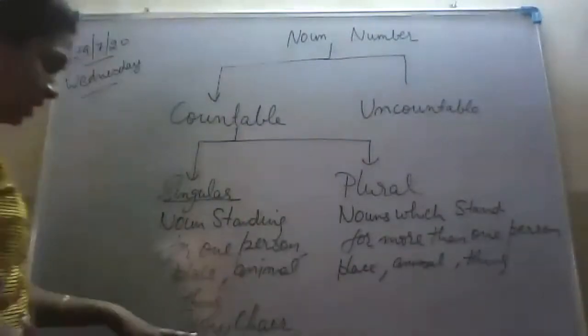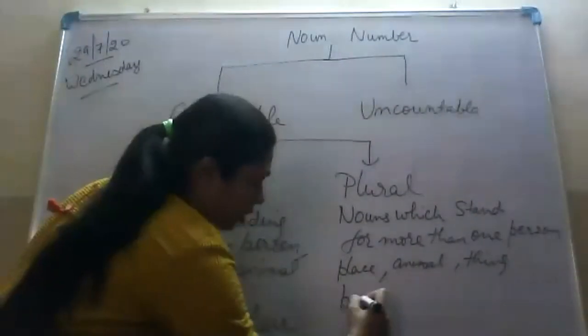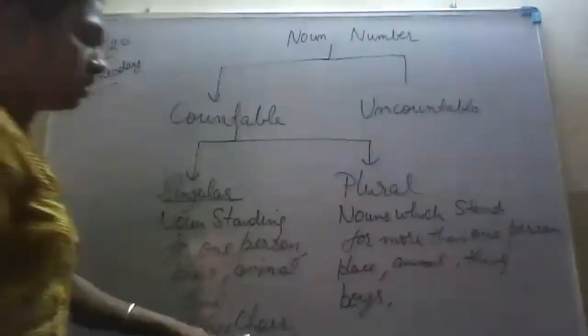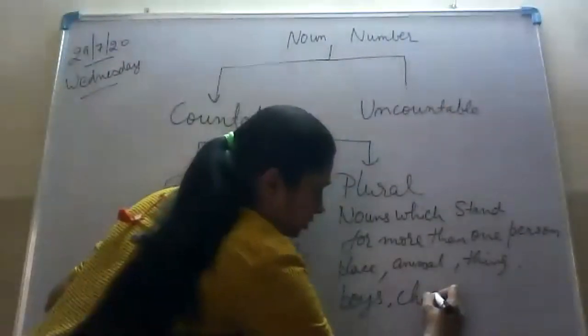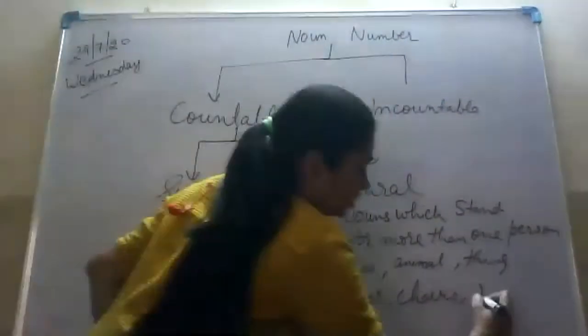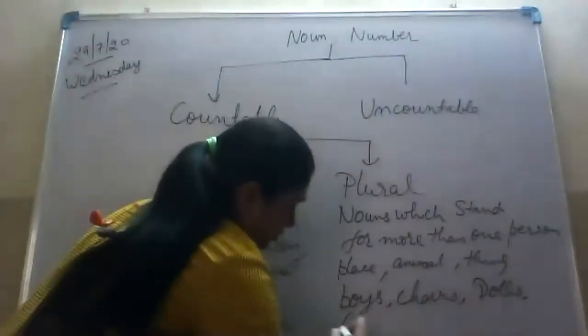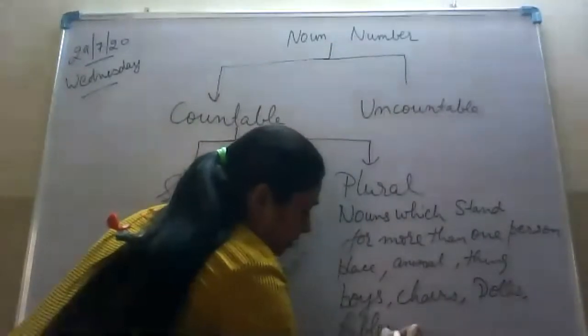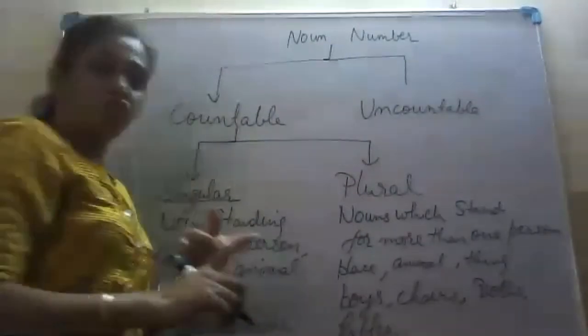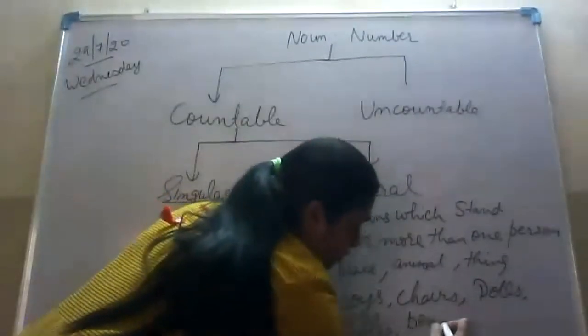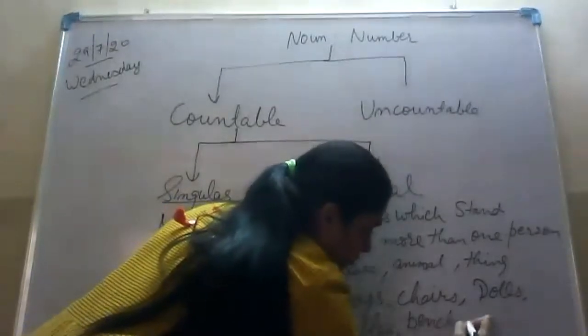So we will give as boys. Chair, chairs. Doll, dolls. Table, tables. Bench, we will give it as benches. Plural of bench, benches.